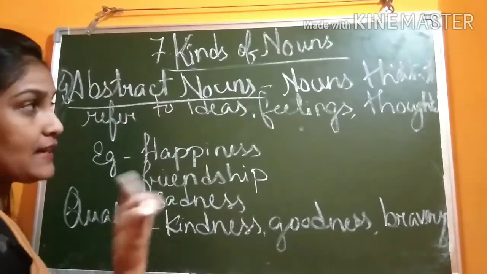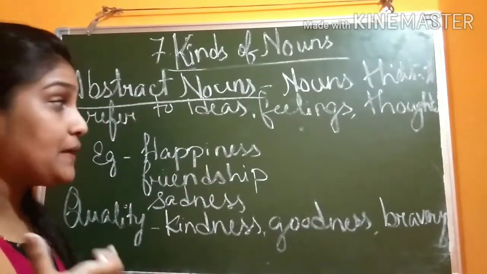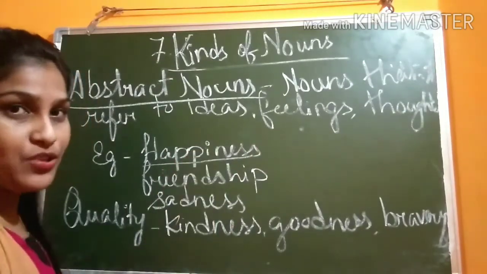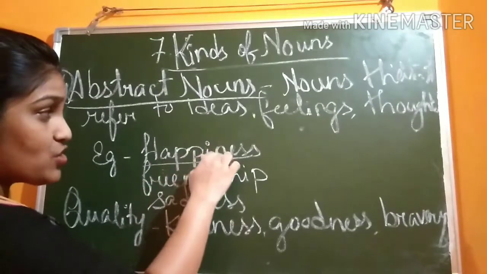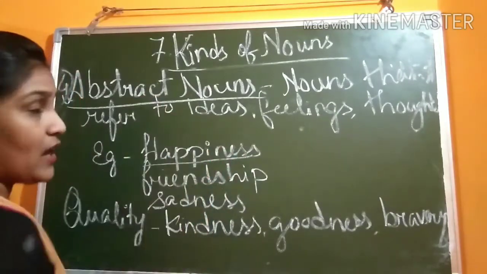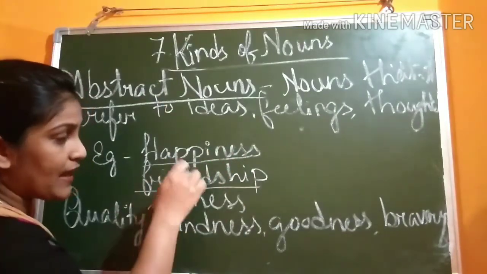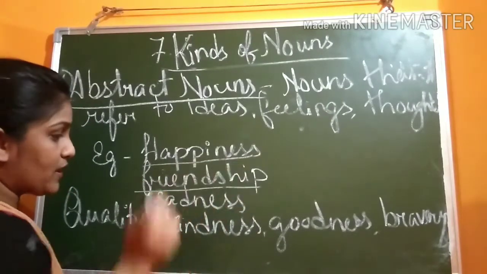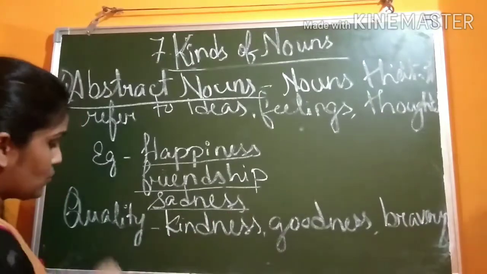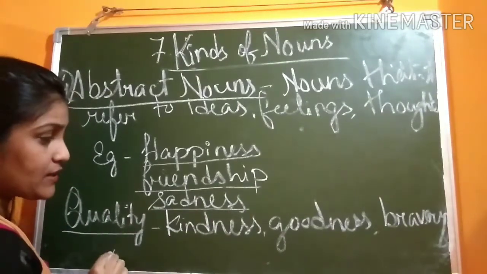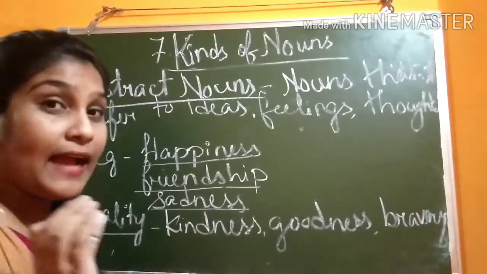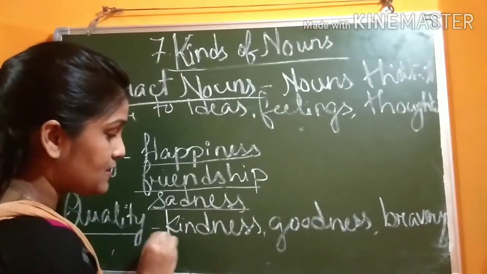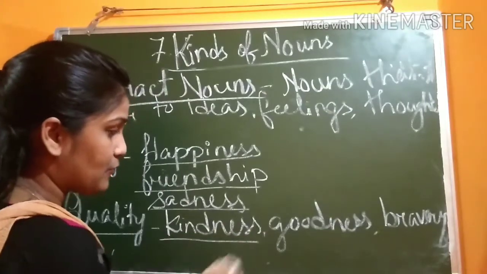It can refer to certain ideas, your feelings, happiness. You're happy. Yes, happiness. Happy is not an abstract noun. But if we change it into happiness, that will be an abstract noun. Friendship. From friend we can change into what? Friendship to make it an abstract noun. Sadness. So it can refer to qualities like what? Kindness. Someone who is very kind. Kind is not abstract. But if we change it by adding the suffix NESS into kindness, that will be what?